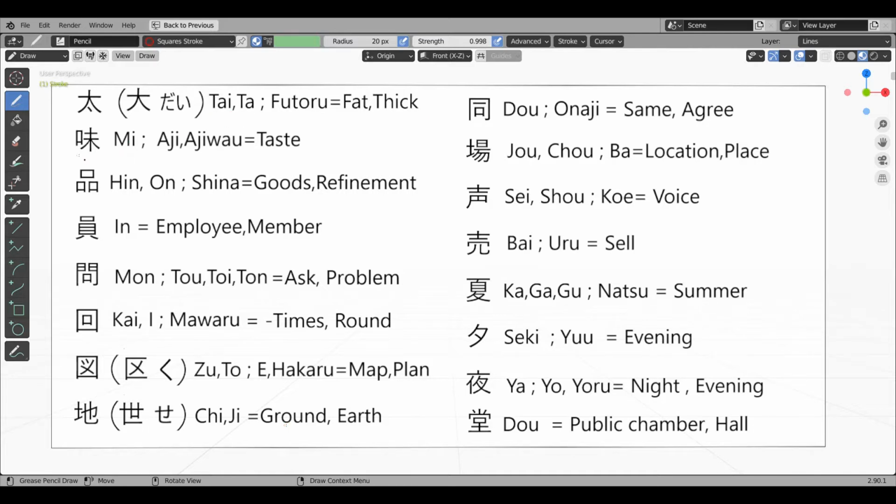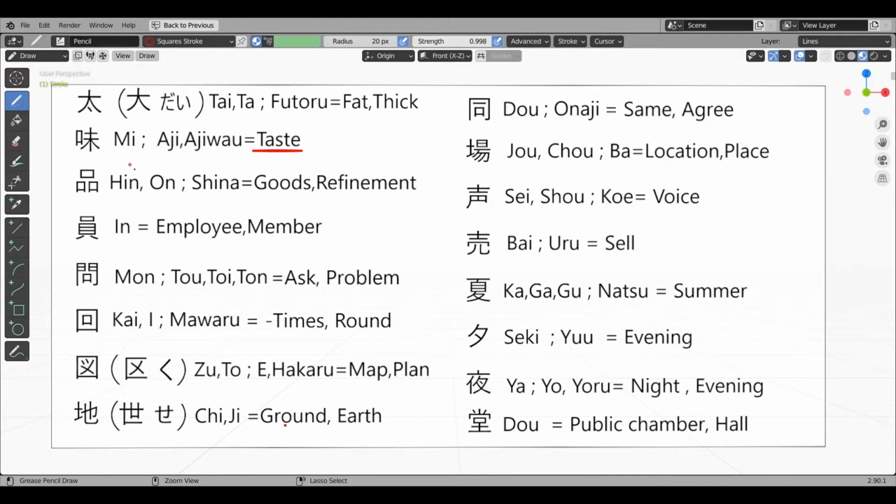Aji kanji or Ajiwau kanji. This kanji has mouth kanji and a radical which means not yet or still. So this kanji means that food is still in the mouth and is being tasted. So this kanji means taste, onyomi mi.